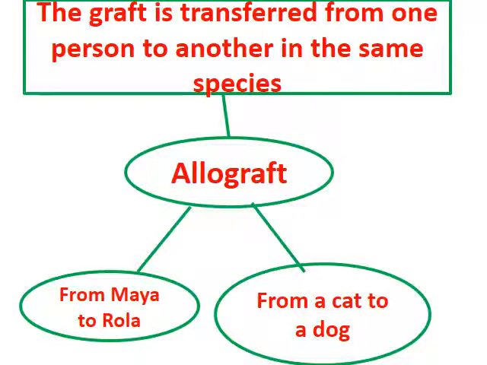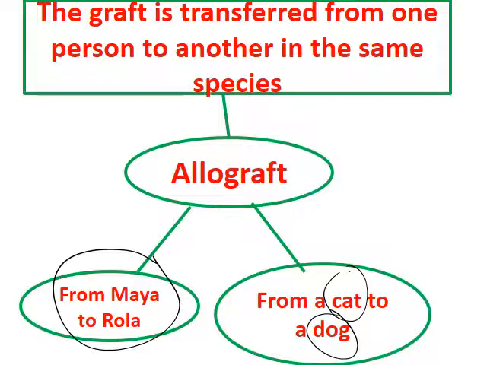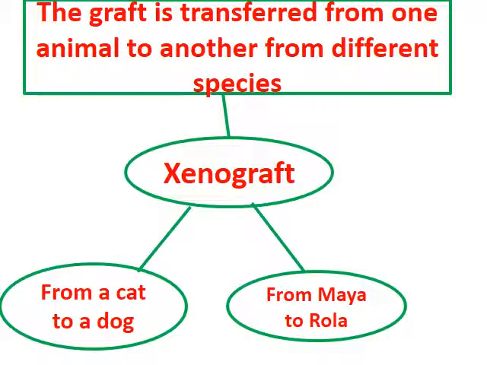Allograft. What is allograft? It's the graft that's transferred from one person to another in the same species. For example, from Maya to Rolla, they are the same species, human beings, or from a cat to another cat. While from a cat to a dog, this is another species, this is another example. This is the xenograft.